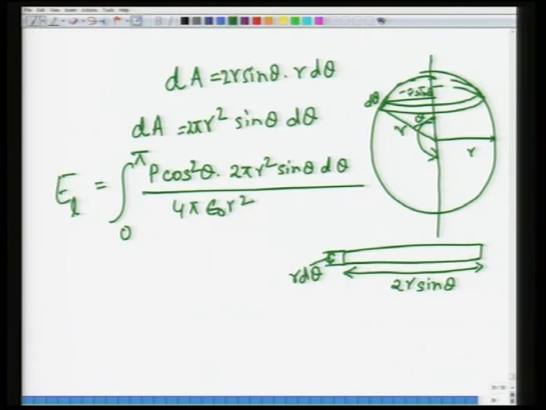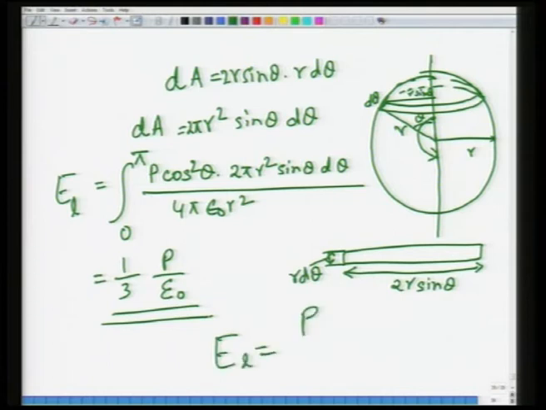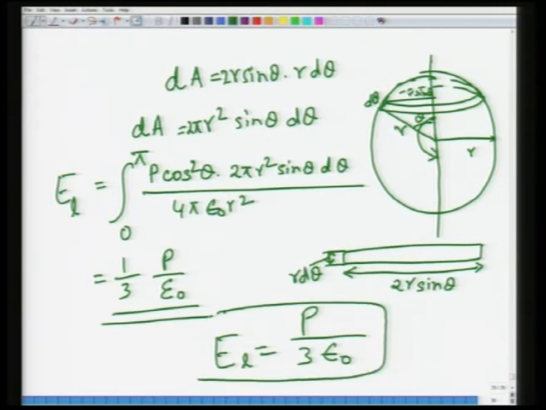This becomes a manageable equation, you can solve it easily, and the solution is 1 by 3 P divided by epsilon naught. So, this Lorentz field EL is P divided by 3 epsilon naught. This is the Lorentz field that we have got.